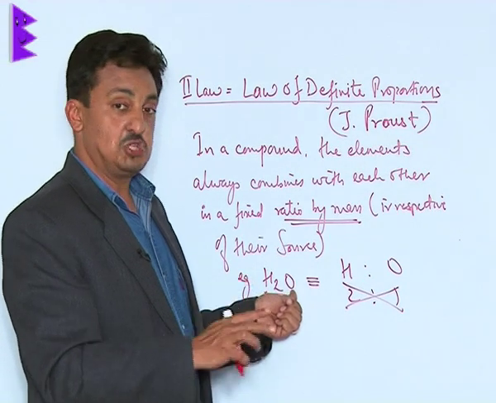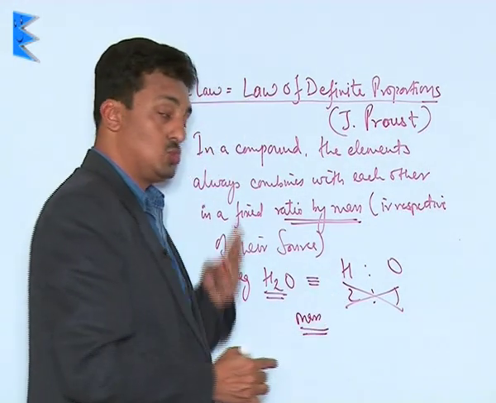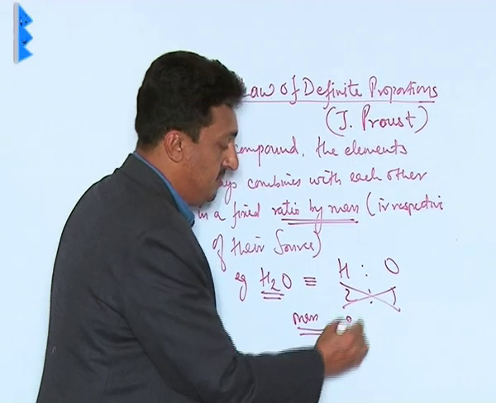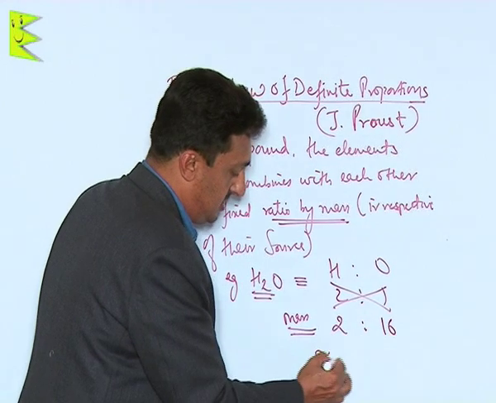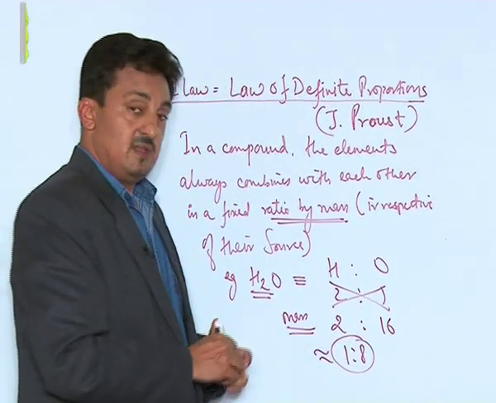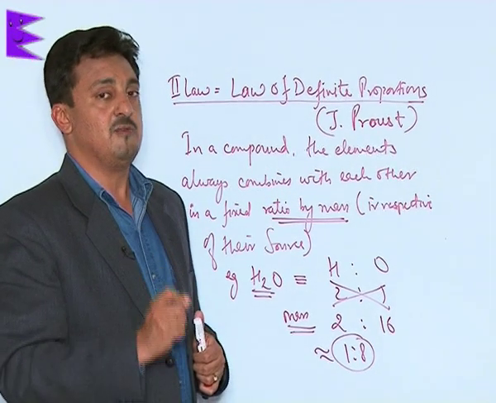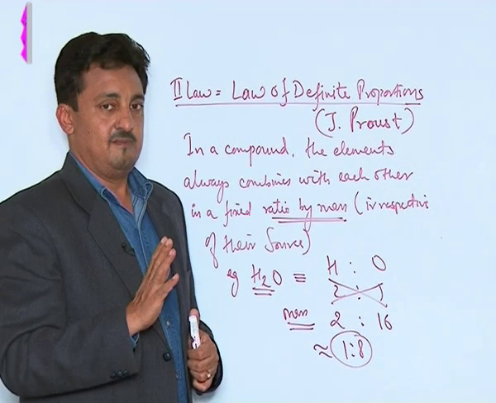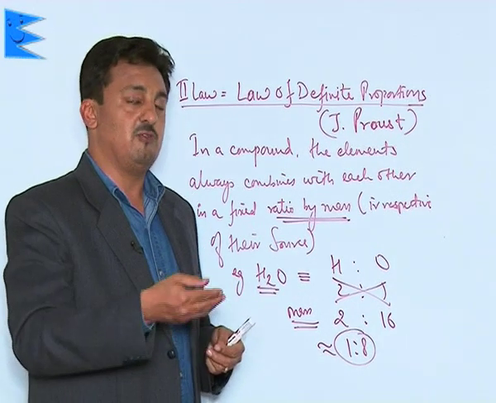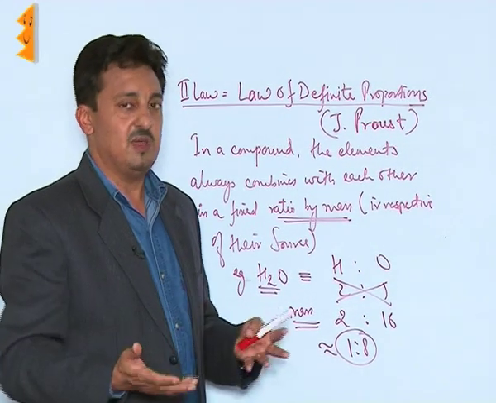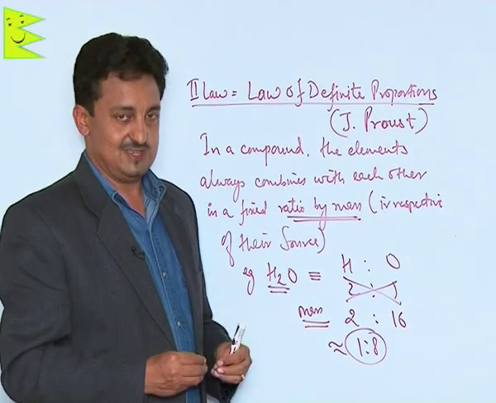But we have to take the ratio in terms of the mass. So in terms of mass, since there are 2 hydrogen atoms, the mass is 2, and how many oxygen atoms are there? 1, so mass is 16. So what is the ratio? It is 1:8. So water will always contain hydrogen and oxygen in the ratio of 1:8, irrespective of the source. Whether you take water from any source, or bring water from the moon, from anywhere, the ratio in the water molecule will always be 1:8.